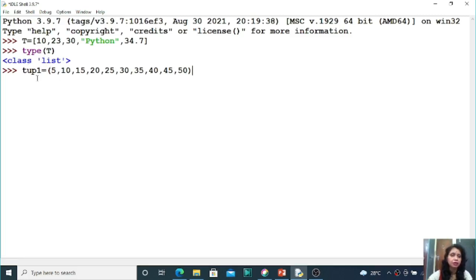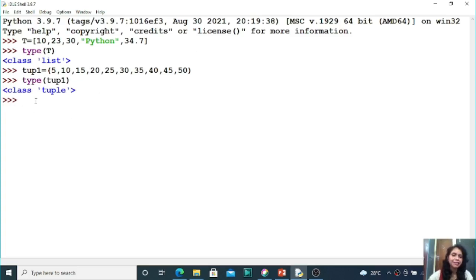Why is it an example of a tuple? Because here I have stored the elements within parentheses, within round brackets. You can check the same. So, this is the difference between list and tuple. List is mutable, tuple is immutable. Another difference is that in a list we store the elements within square brackets, but in a tuple we store the elements within round brackets. So, you can check the data type of top 1. Top 1 is the name of the variable, right students. So, now it is a tuple type, right.